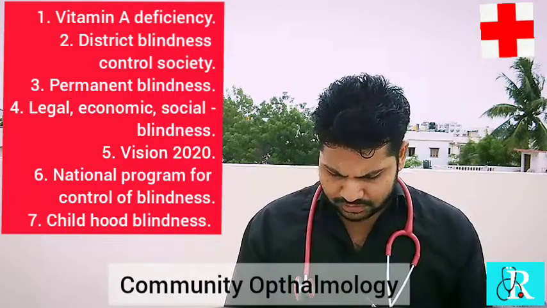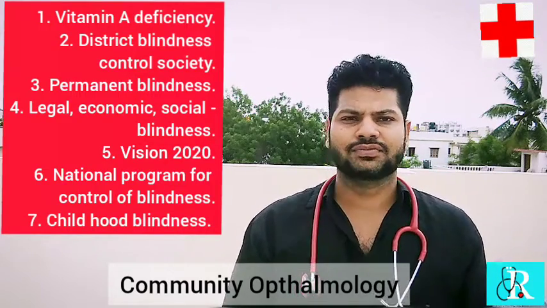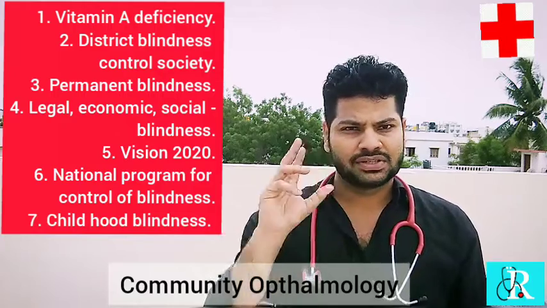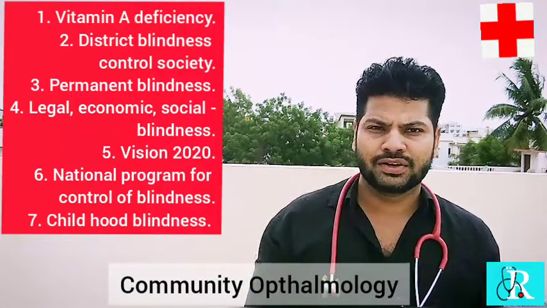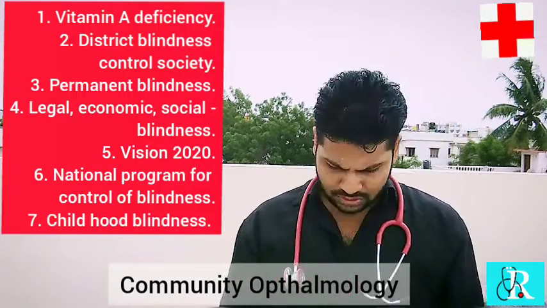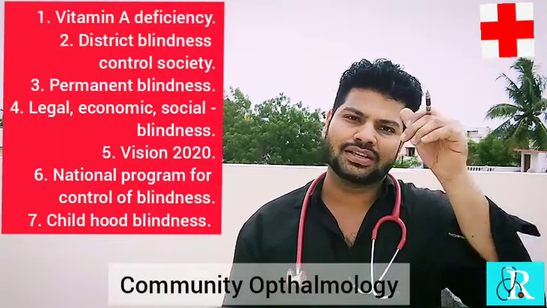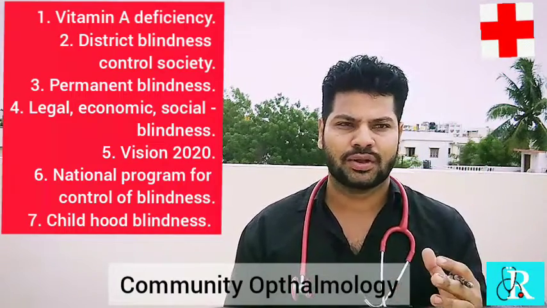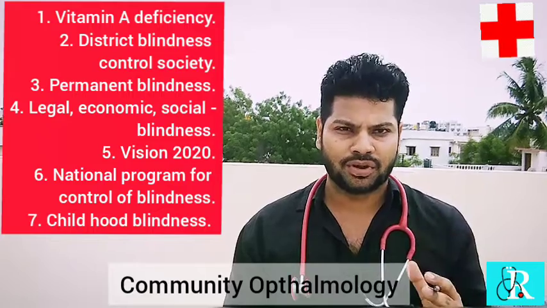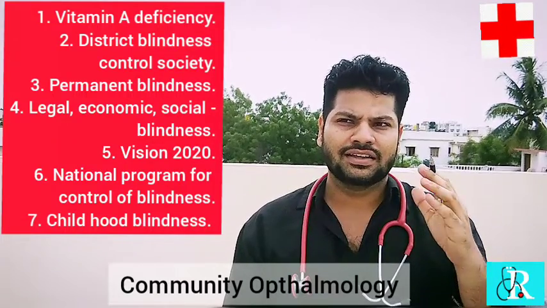Next comes the District Blindness Control Society. Friends, it will be discussed entirely in preventive social medicine, PSM. Right now, understand that it is a part of the National Blindness Control Program, which was first started in the year 1975.